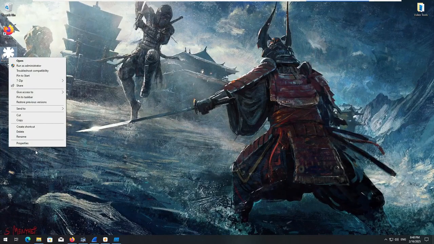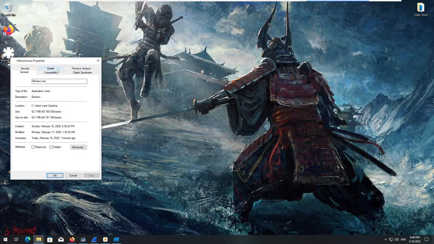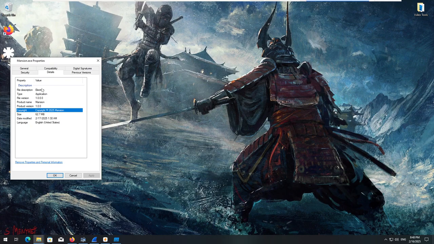Now we'll go ahead and minimize this, and we will take a look at the file mansion.exe. I actually renamed this. We'll go to Properties, and we'll go to Details. File description is Electron. File version is 1.0.0.0. Product name is Mansion. Product version is 1.0.0. Copyright is Copyright 2025 Mansion. Size is 62.7 megabytes. God. And in English, United States is the language.